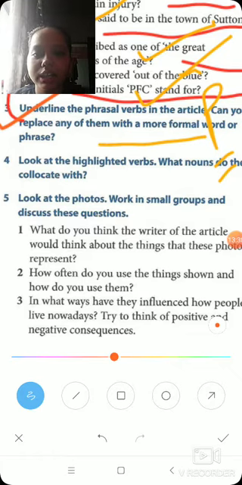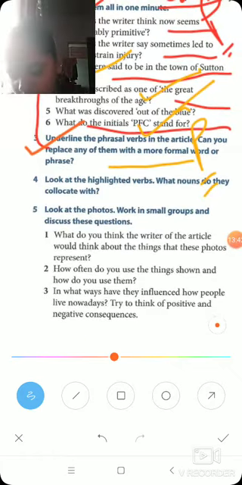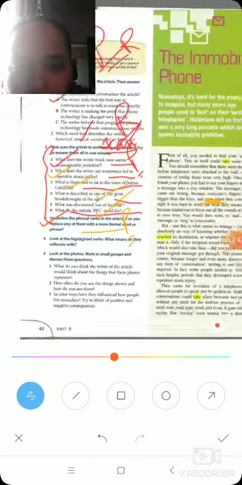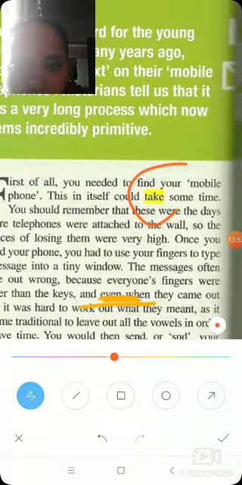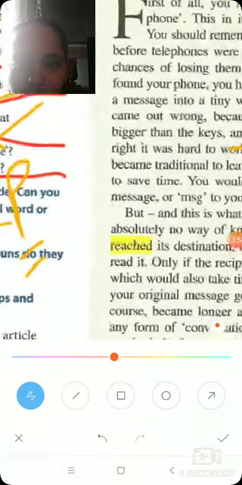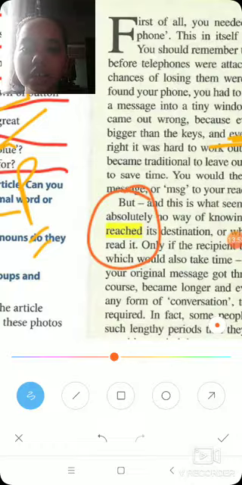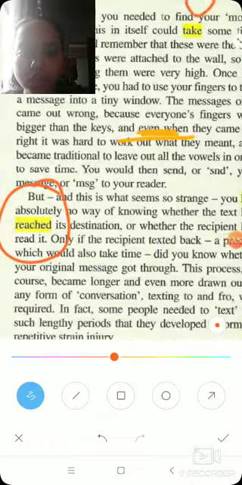Look at the highlighted verbs. What nouns do they collocate with? Okay, so highlighted verbs are these verbs, the ones that they have already highlighted in yellow color.